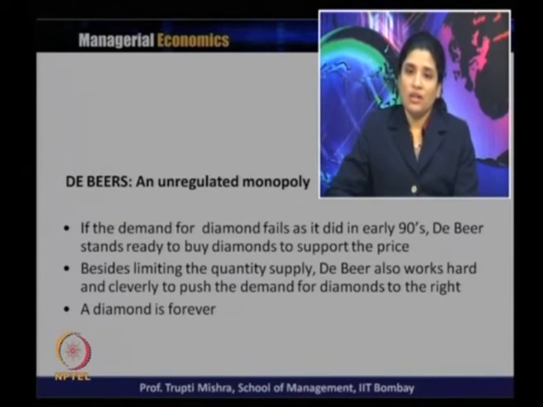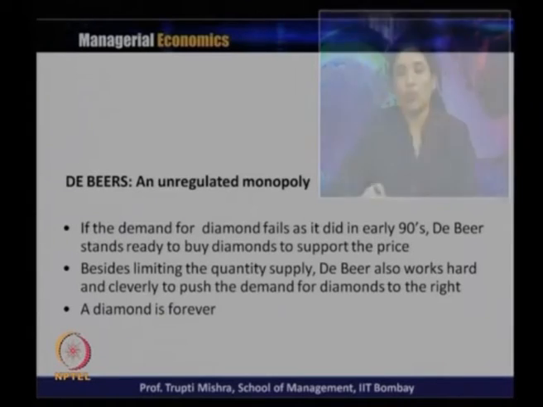And they caught on to a slogan, diamond is forever. They talk about the quality of the product, they talk about the durability of the product, and if it is a diamond, you are buying it for a lifetime. So you should not think about the price. This is how they maintain the price rigidity, and how they maintain the quality and durability of the product. So De Beers is not a regulated monopoly. Through their activity, through their control over the supply and demand, they have become the monopoly in the diamond market.